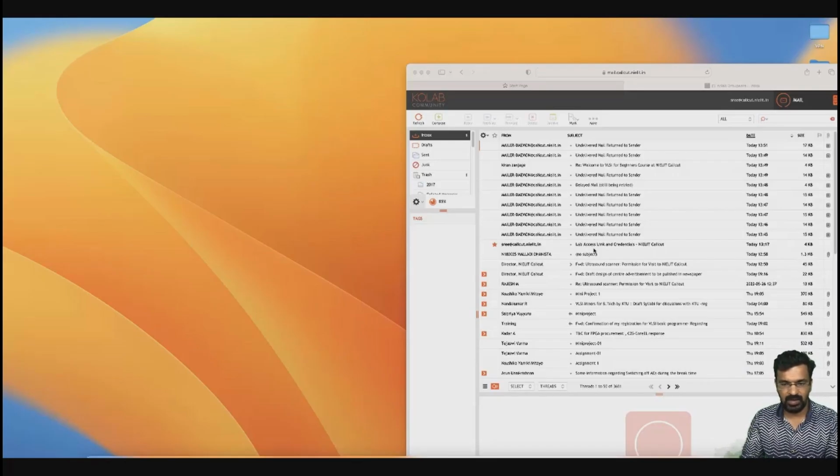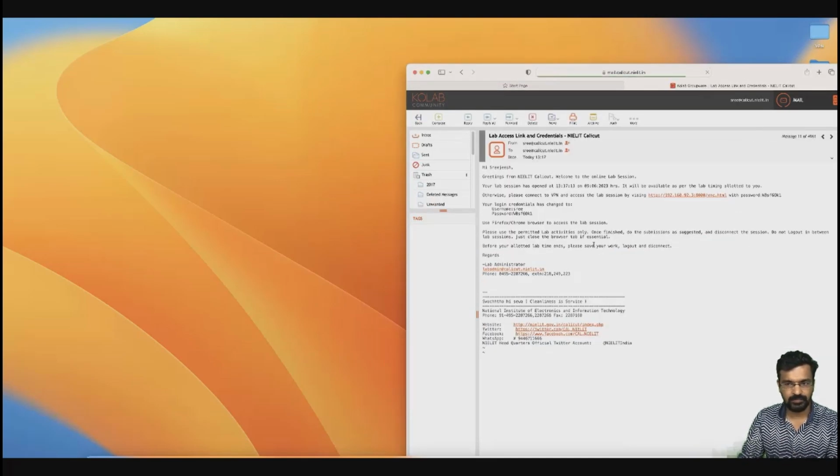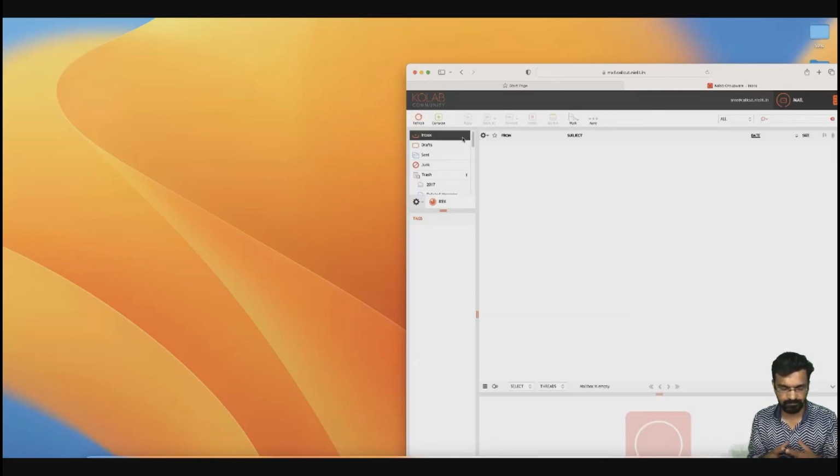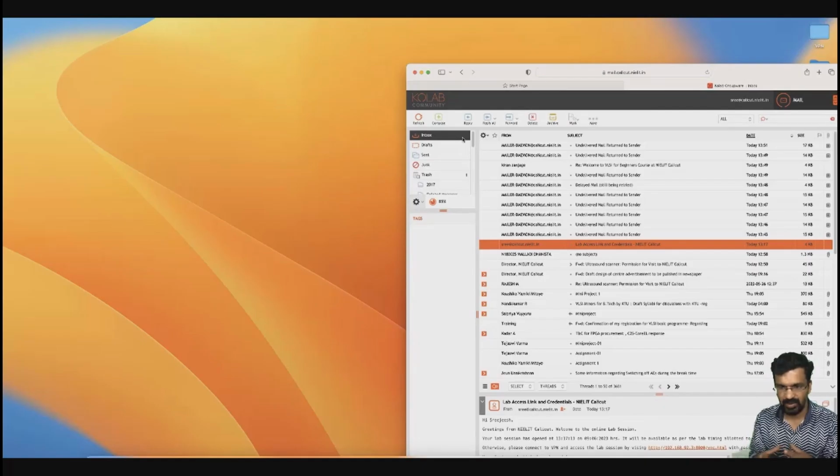I am the coordinator for this particular program which we are going to run here. You might have received a mail from our lab admin like this: lab access link and credentials. You can open that. In this video we will see how we can access the remote hardware lab and how we can program an FPGA. Okay, that is what we are going to see.